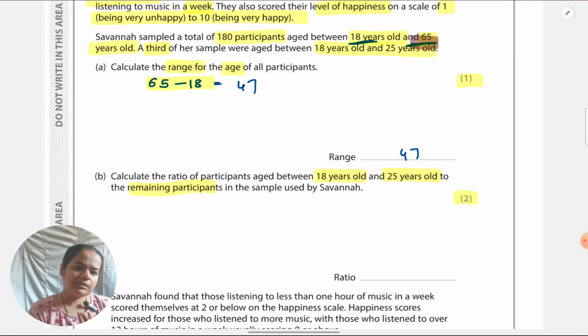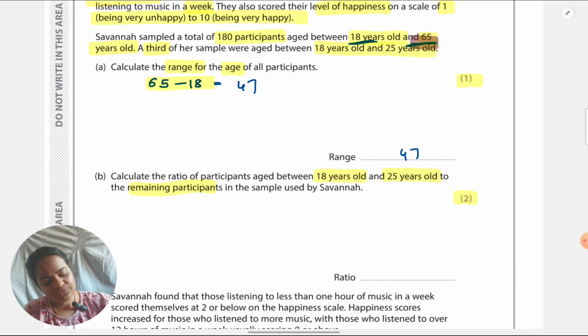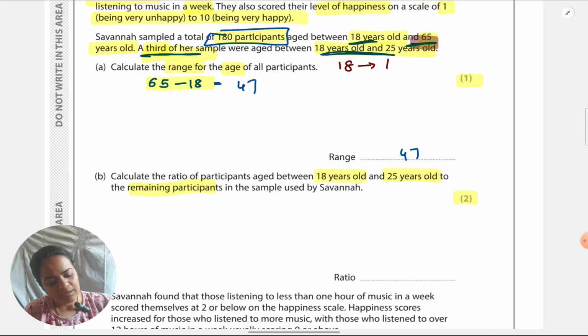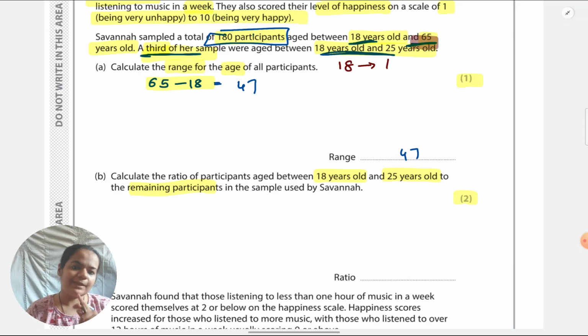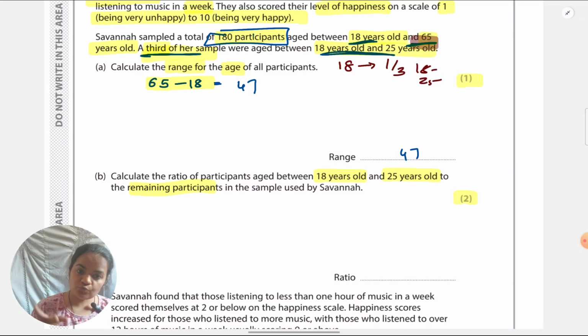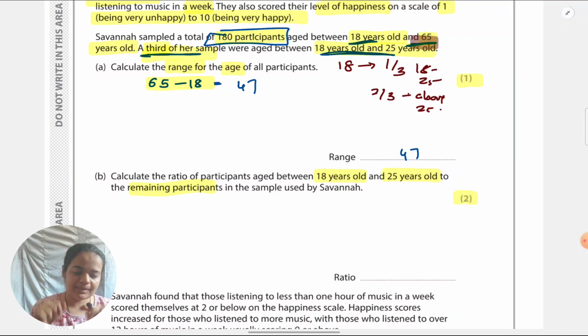Firstly, we need to convert this into numbers. What does that 1/3 come to and what does the 2/3 come to? I will have to show these steps also. So first I will have to show 1 upon 3 into 180. How much working you want to show, that is up to you. Do you want to show the division which you are doing by 3? That is up to you. But you have to show the step. So what I have written here, 1 by 3 into 180, that you have to show.